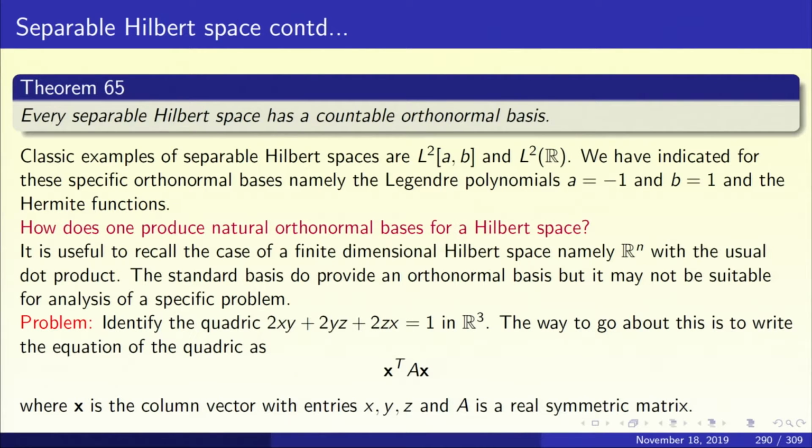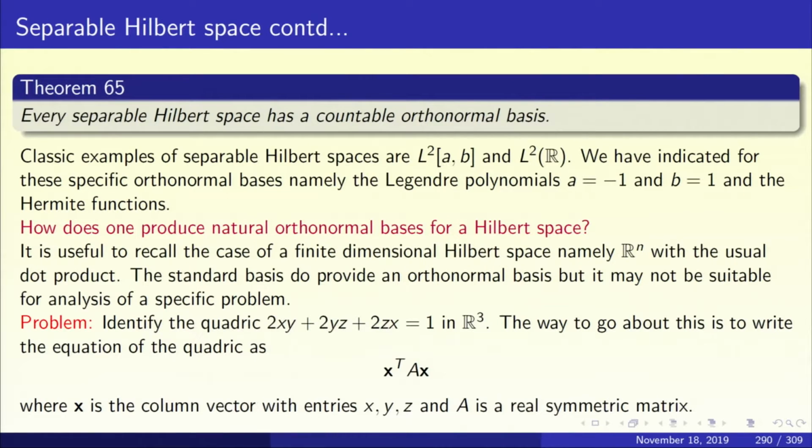Now let us raise this question: how does one produce a natural orthonormal basis for a given Hilbert space? One way is to begin with a finite dimensional setup. So when you want to answer a question like this, always go back to the finite dimensional setting and let us see what it says. Let us see what it says for Rn. The finite dimensional real Hilbert space is Rn with the usual dot product. The standard basis e1 cap, e2 cap, etc., en cap is an orthonormal basis for Rn.